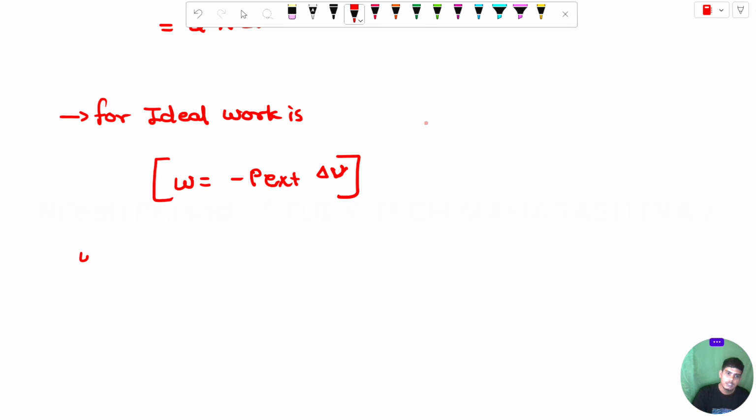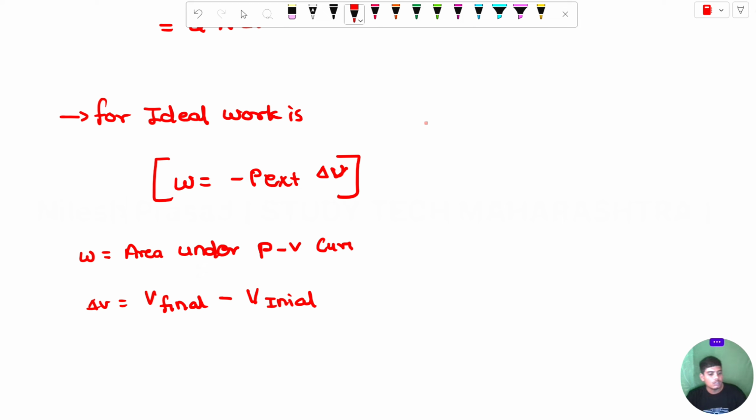W is nothing but the area under the pressure and volume curve. And delta V is the change in volume, like the final volume minus initial volume. This is the formula for delta V.